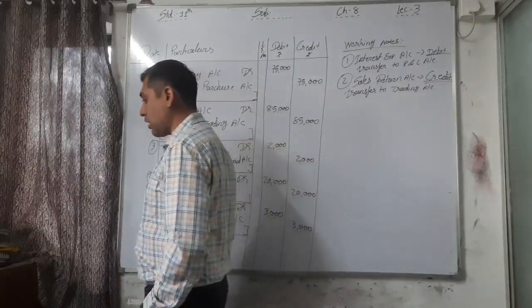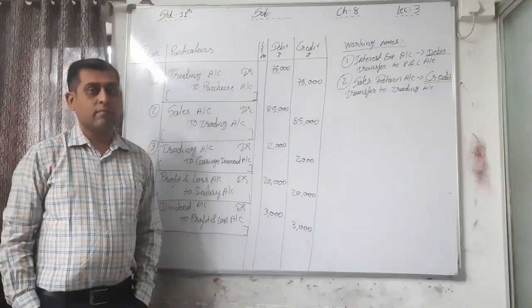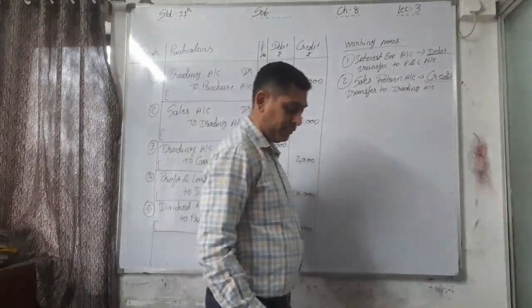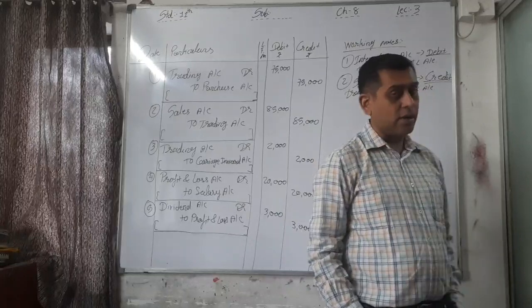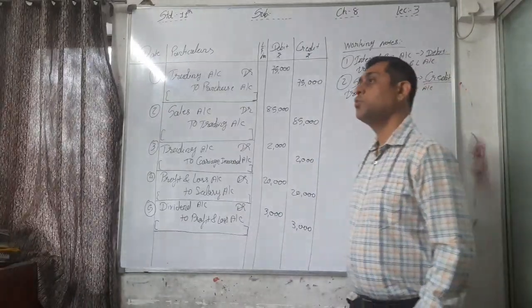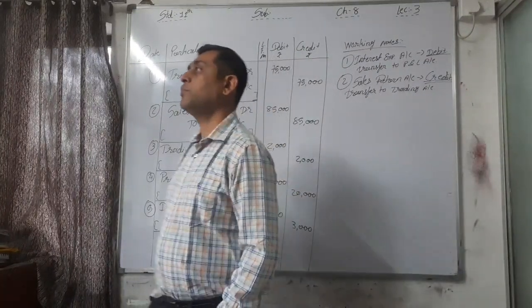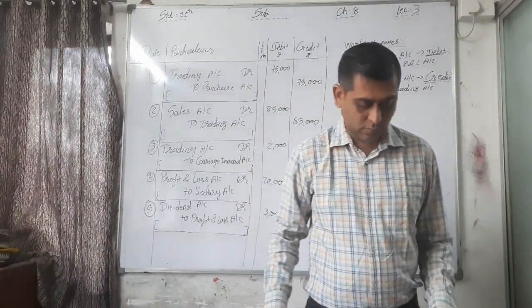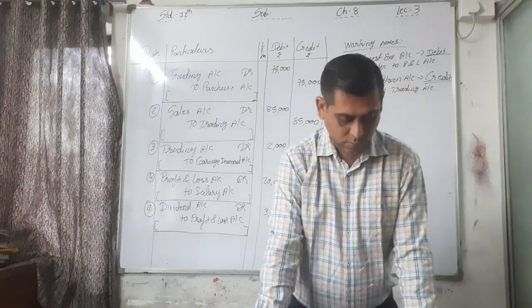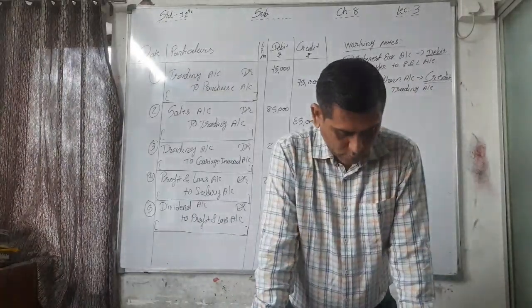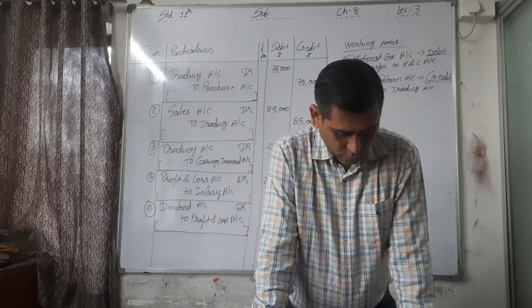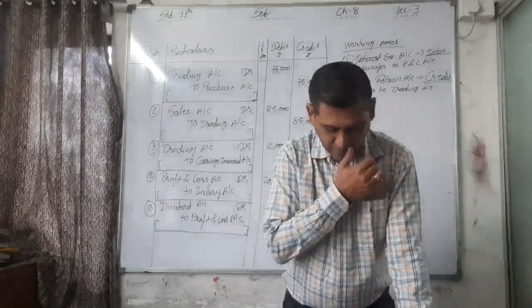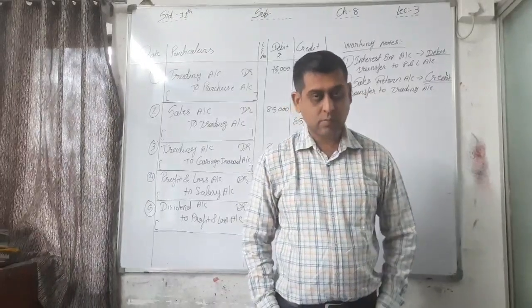Sales return account debit to trading account. Right?